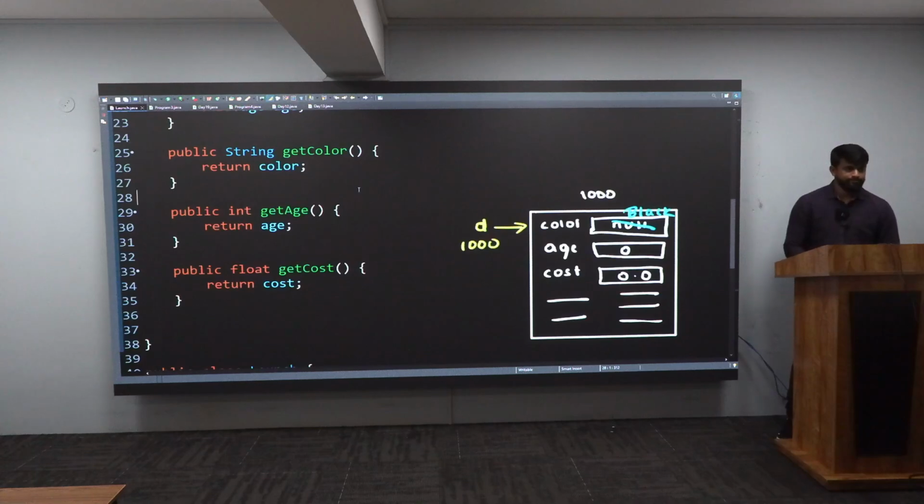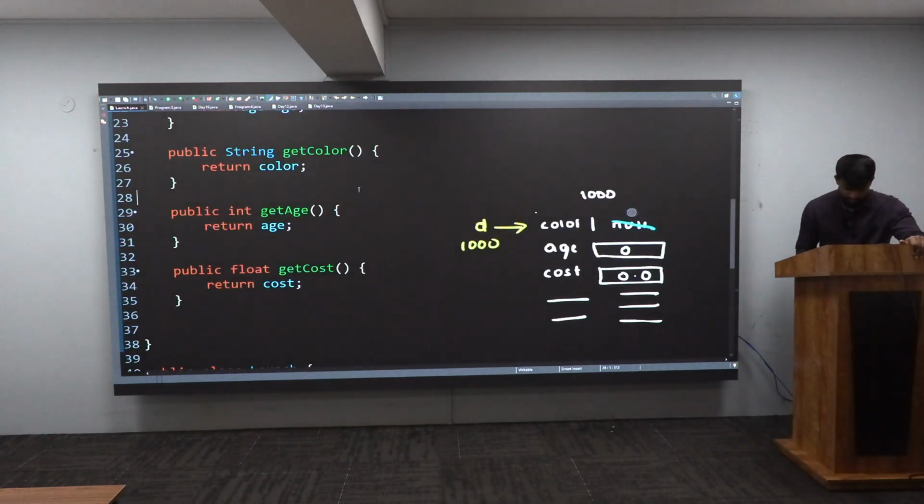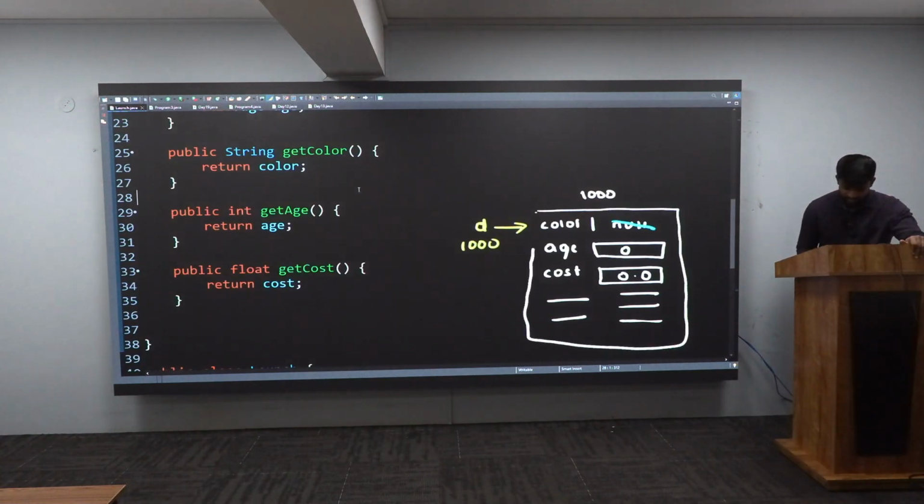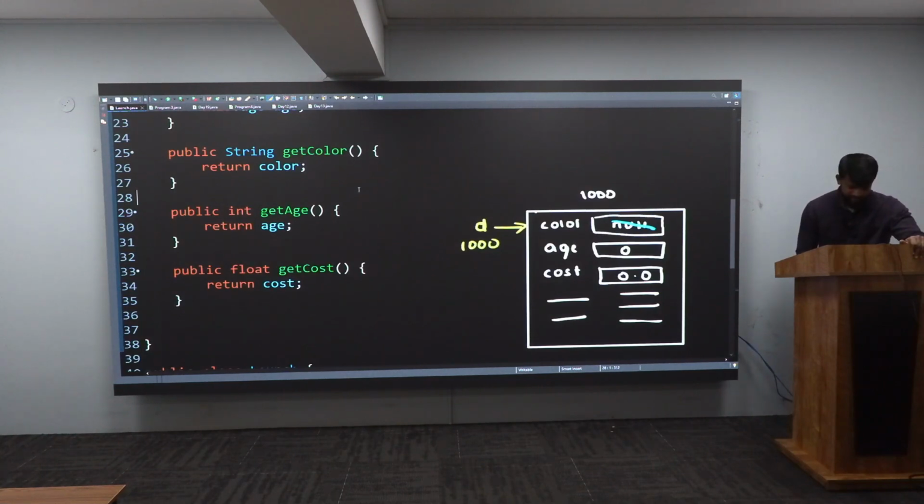And let me see how it will work. Are you guys ready? Watch it. Now, I'll come here and remove this black. Oh, how should I remove this? Okay. Anyhow, I will redraw this once again. This is the object. Object is ready. Outstanding. So this is the color, but to start with, it will be having null.